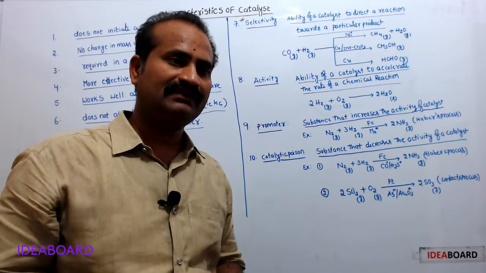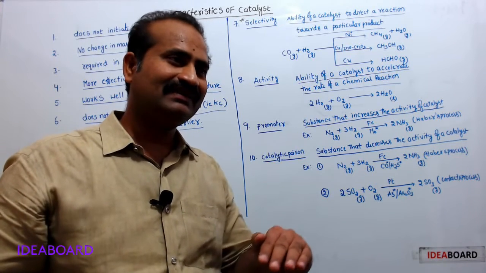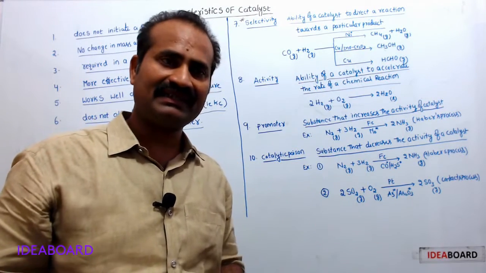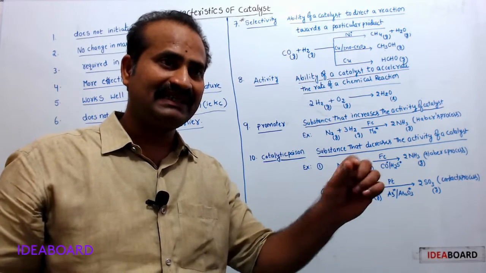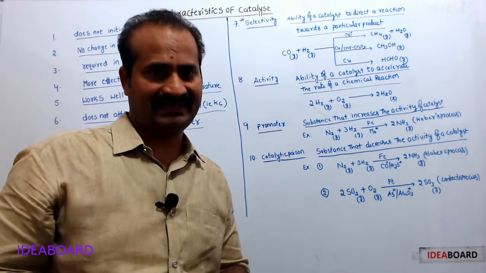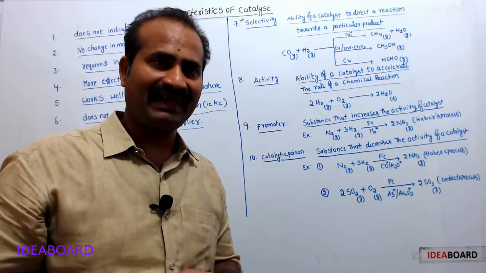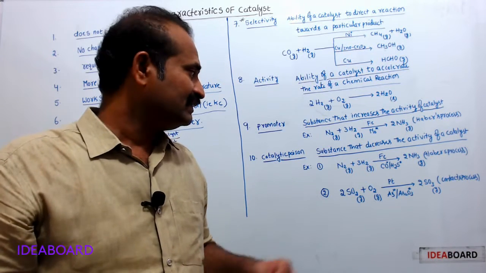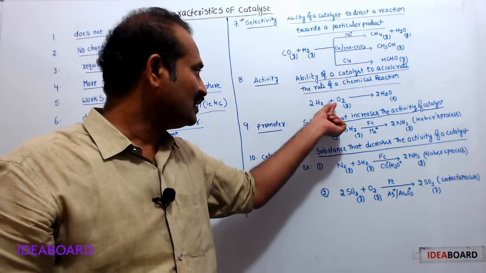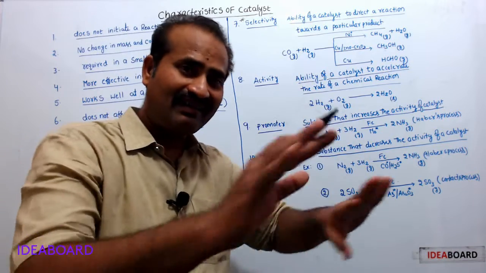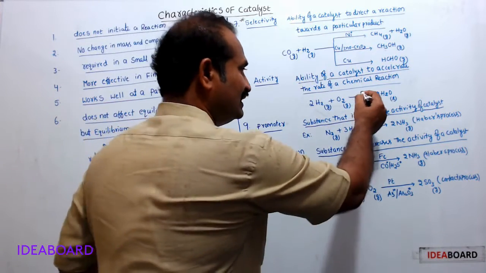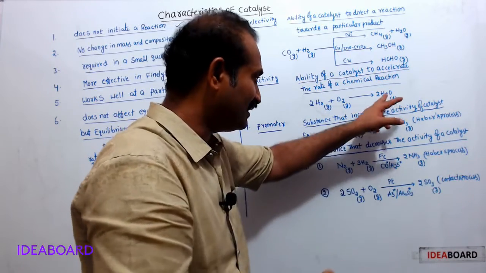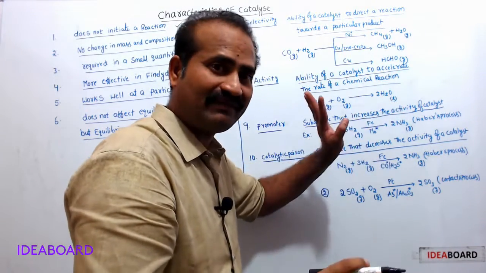We know a catalyst may increase the rate of reaction, or it may decrease the rate of reaction. In one word, a catalyst changes the rate of reaction. Here H2 and O2 do not react at all in the absence of a catalyst, and do not form water.